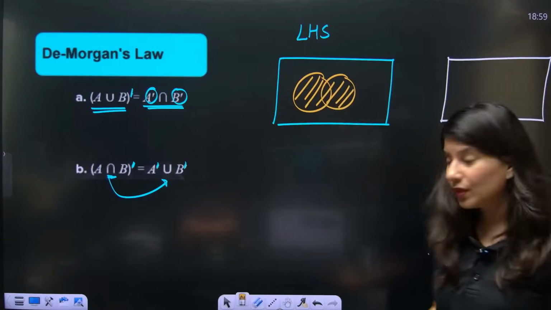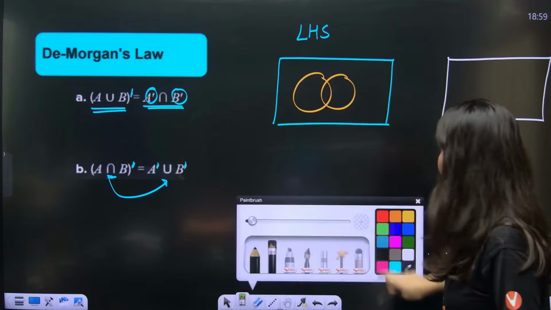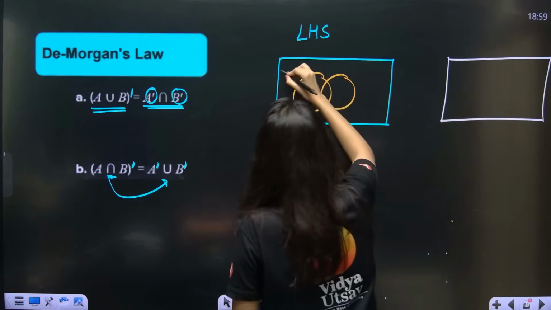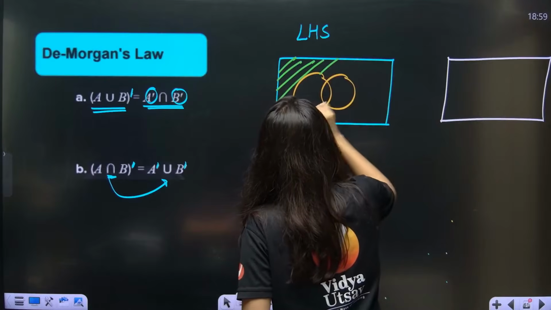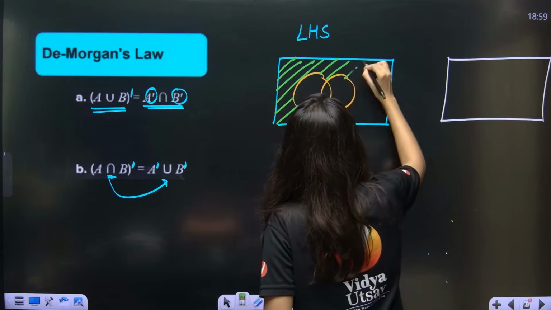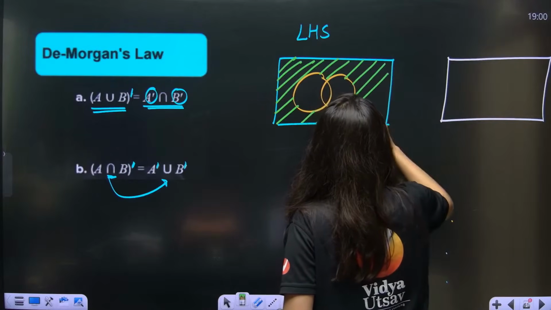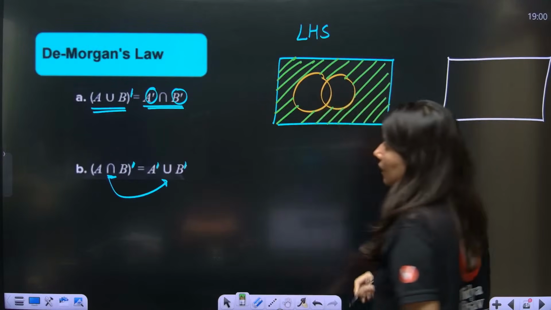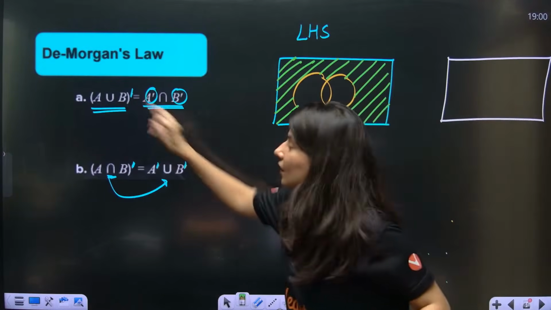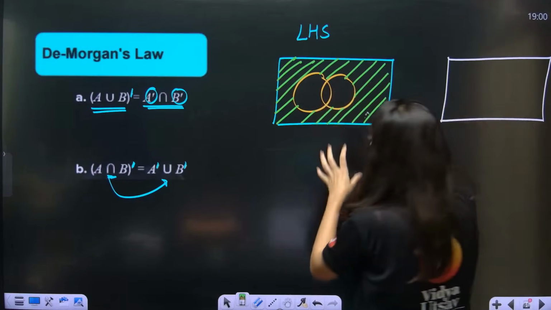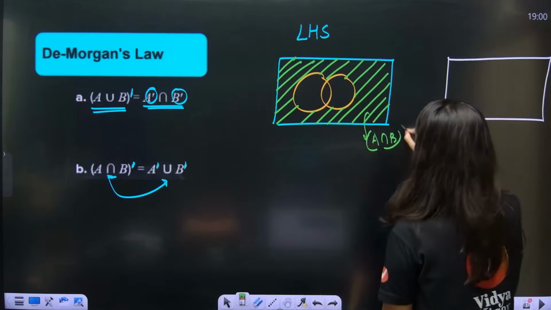This is your A union B. Now A union B complement is this. So this shading which you can see over here is A union B whole complement, or you can write it as this also.